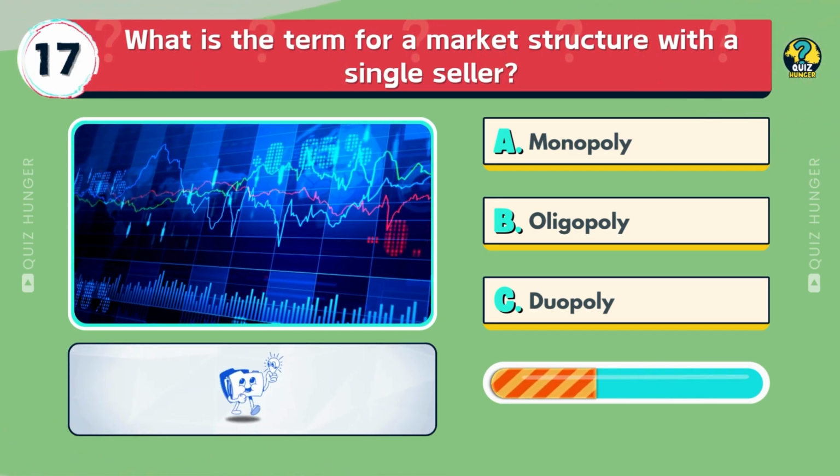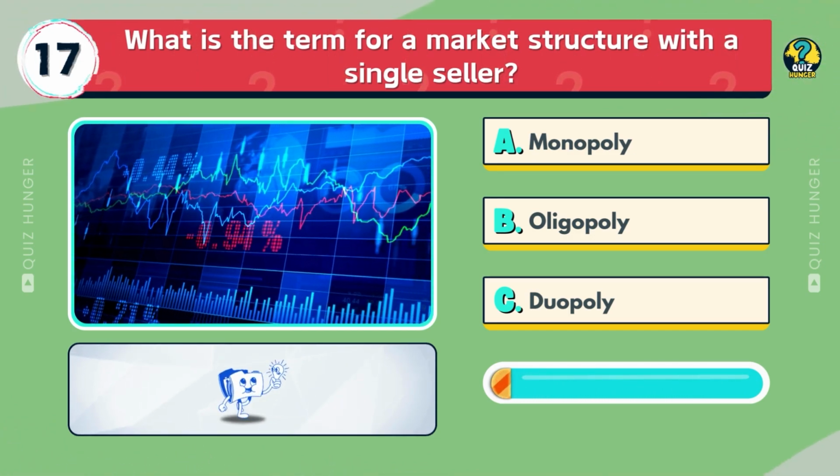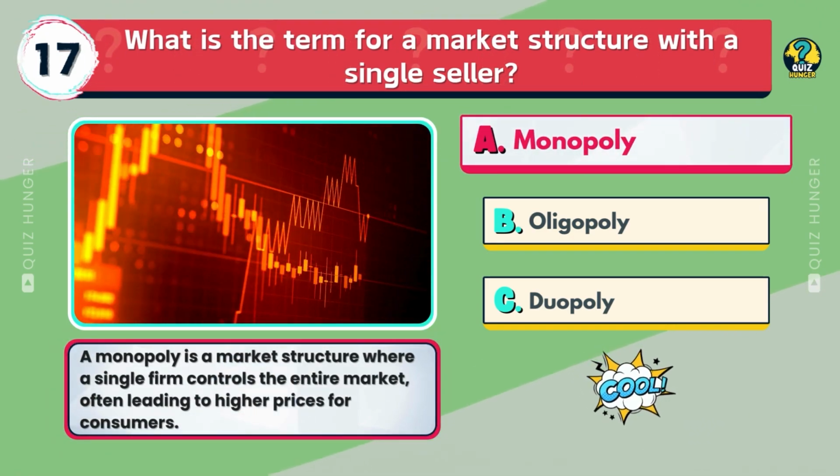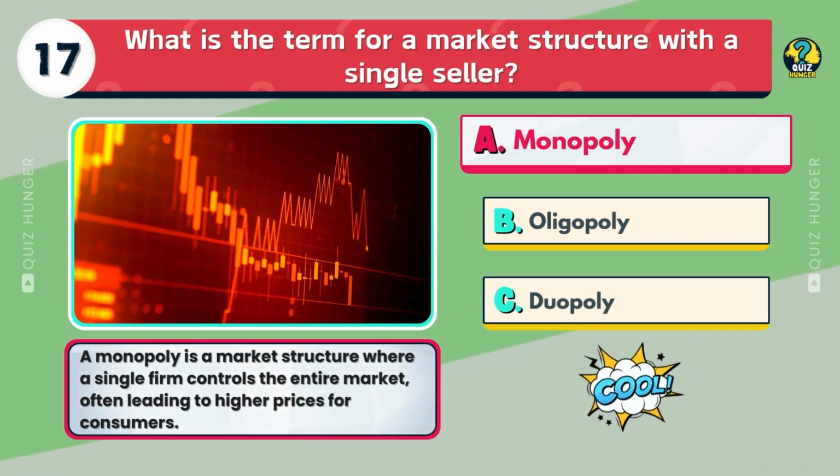What is the term for a market structure with a single seller? Monopoly, oligopoly, or duopoly? A monopoly is a market structure where a single firm controls the entire market, often leading to higher prices for consumers.